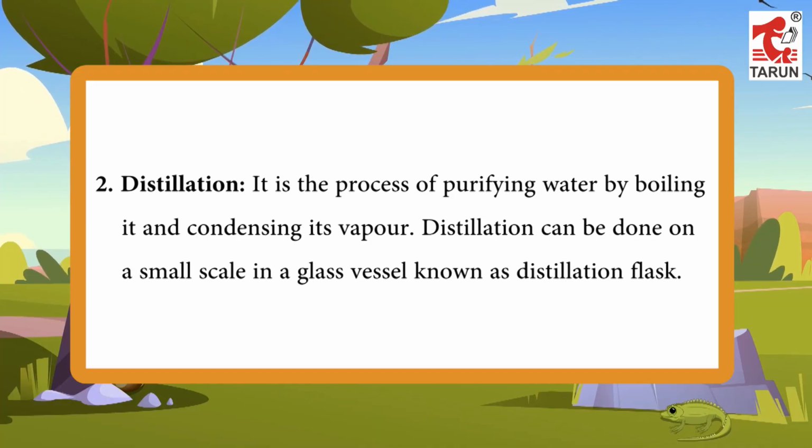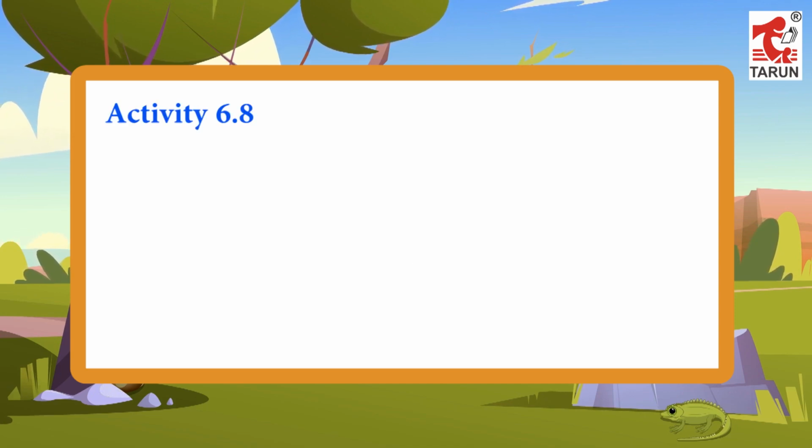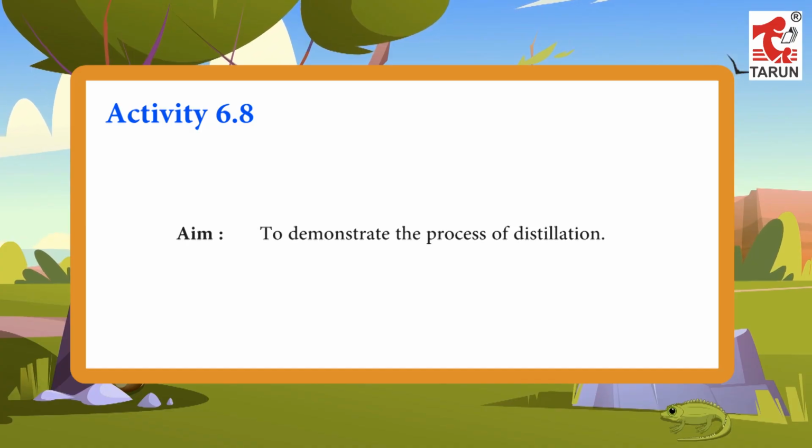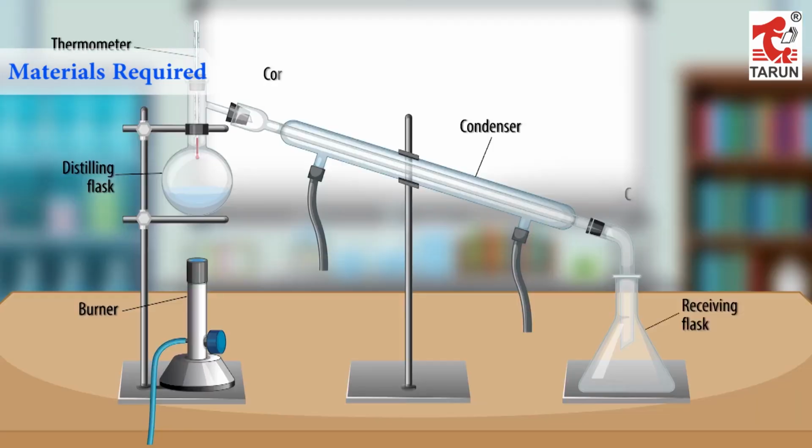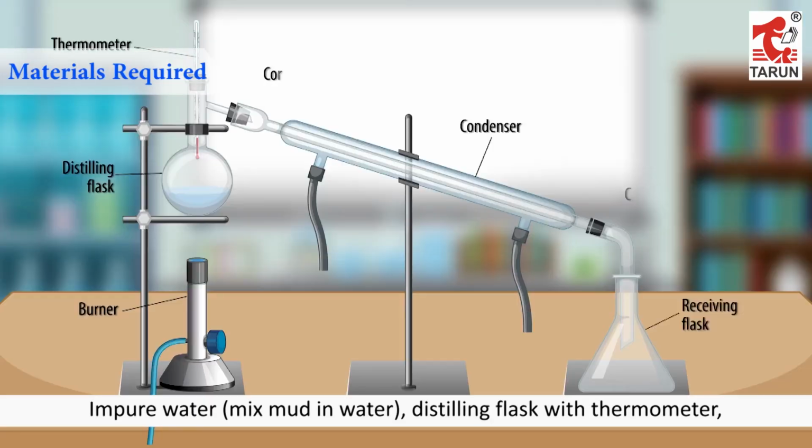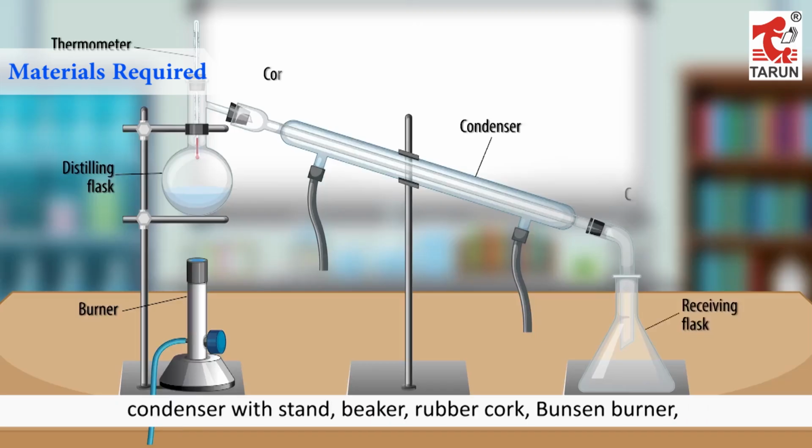2. Distillation. It is the process of purifying water by boiling it and condensing its vapor. Distillation can be done on a small scale in a glass vessel known as a distillation flask. Activity 6.8. Aim: To demonstrate the process of distillation. Materials required: Impure water, mud and water mix, distilling flask with thermometer, condenser with stand, beaker, rubber cork, Bunsen burner, tripod stand, stand with clamp, basin filled with sand.